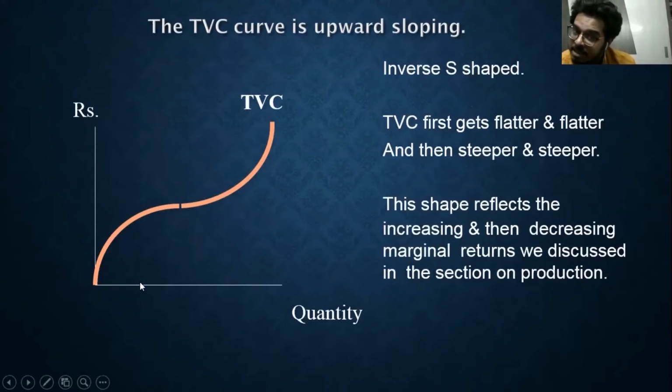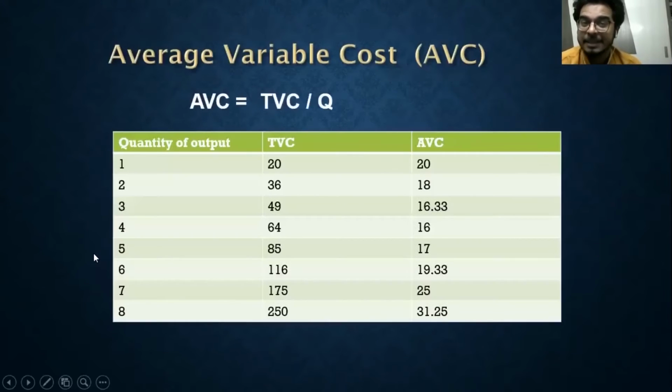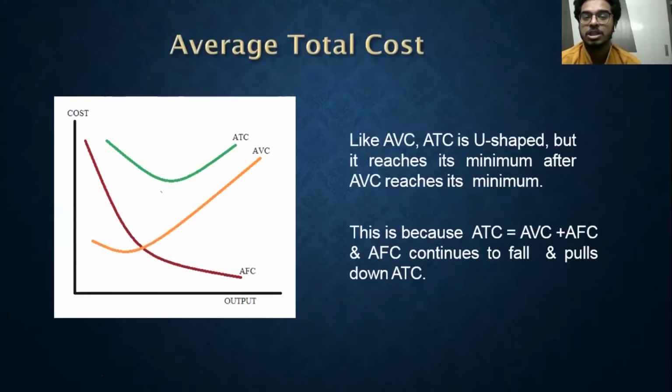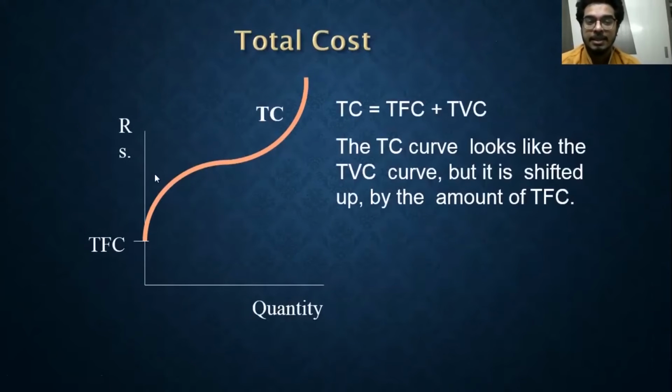As my variable input is recruited, my variable cost starts increasing. Remember, it starts from the origin, but total fixed cost does not start at the origin; it starts from somewhere here, right? And that is why the total cost curve starts from the point where my